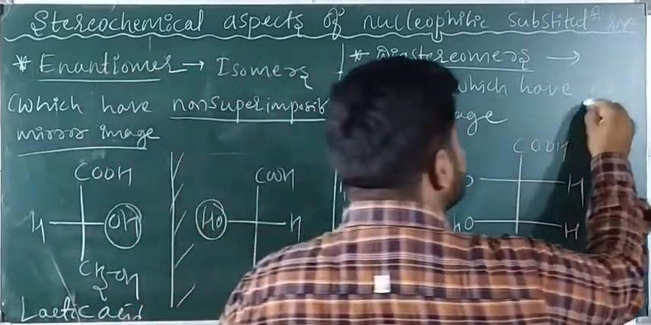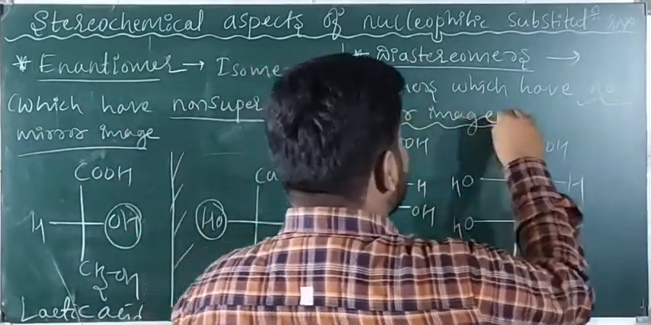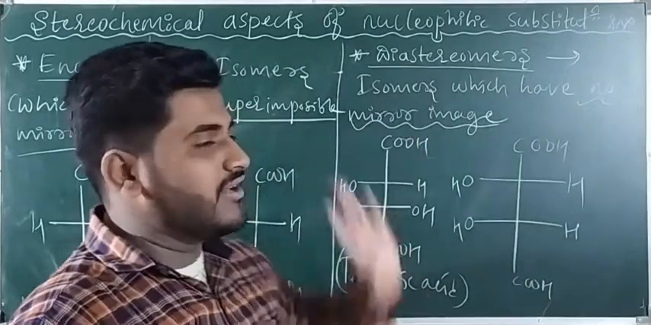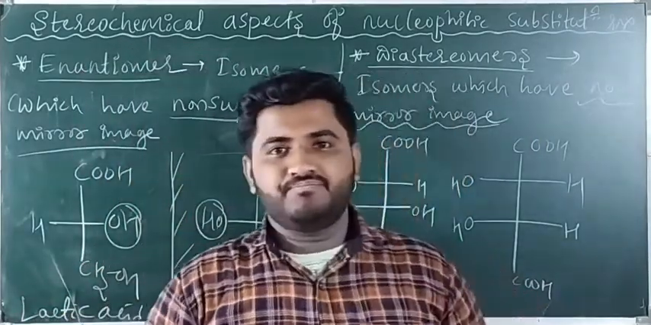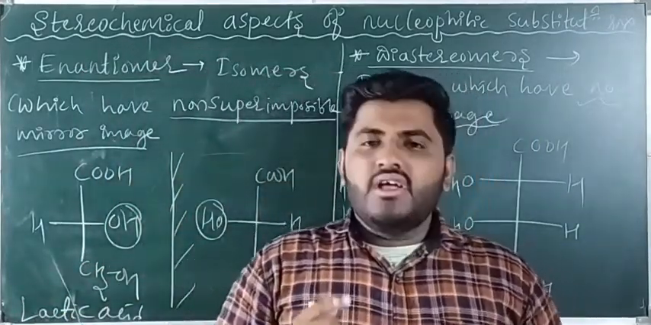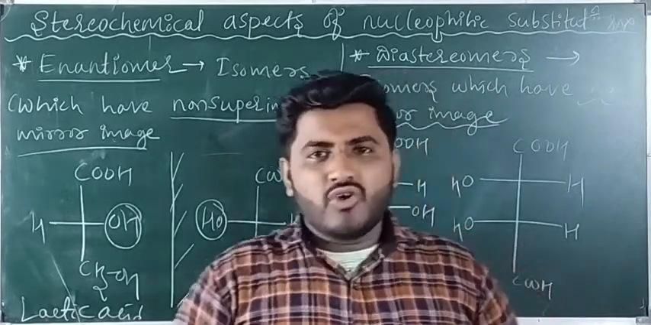There is no mirror image. Mirror image is not there at all. So such compounds are called diastereomers. Right? So another term comes here, meso compounds.